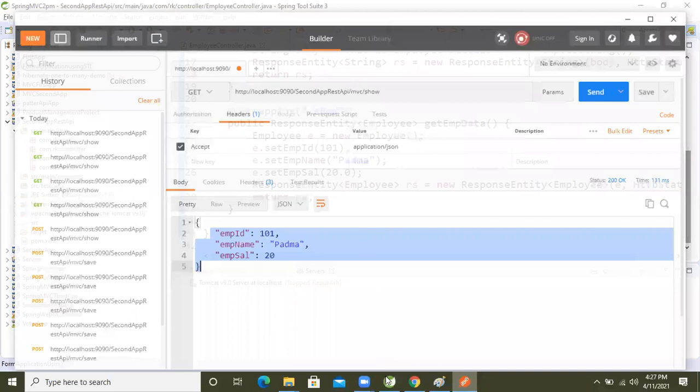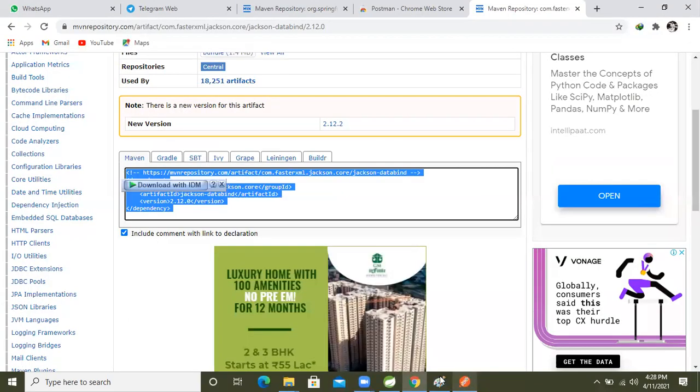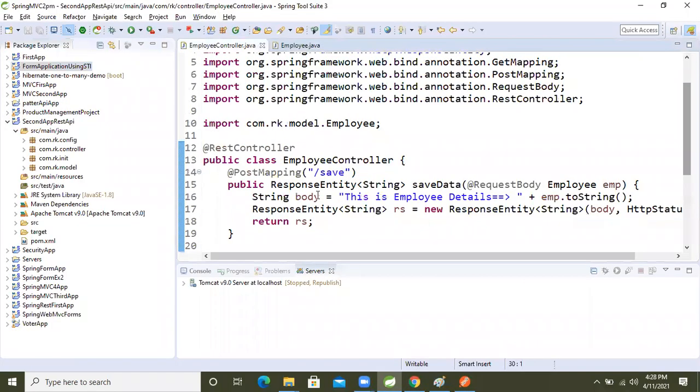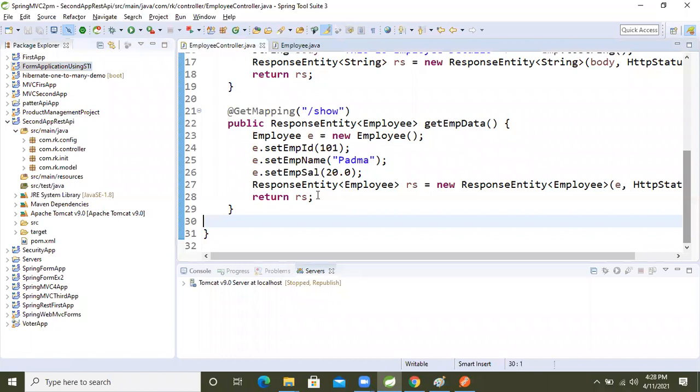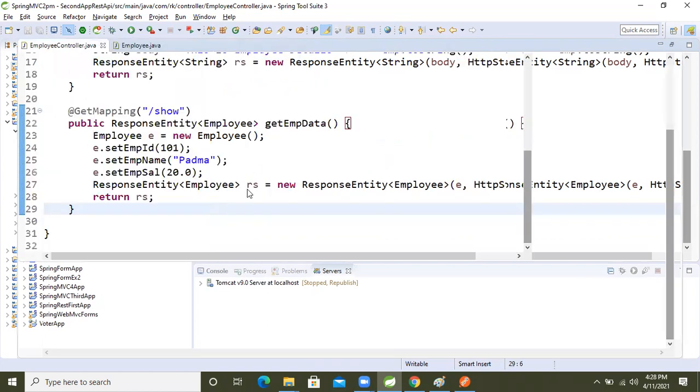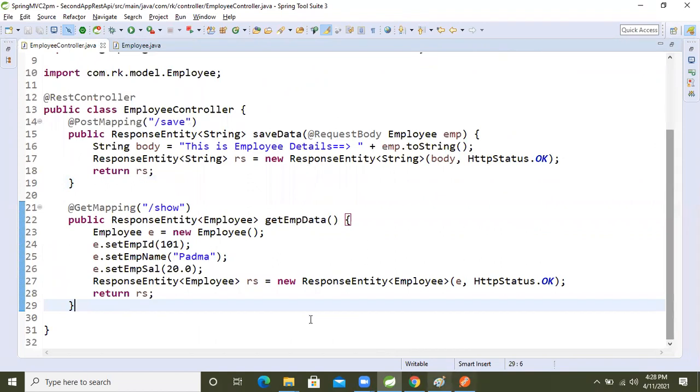Our next concept is how we will send primitive data. We will send the primitive data in the URL, and our API will accept that data. So I will write one method to accept the query parameter, and one method to accept the path variable. I'm going to write two methods, so let's write them and we will see that.